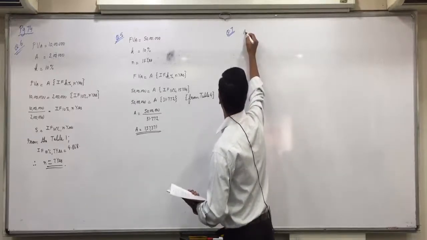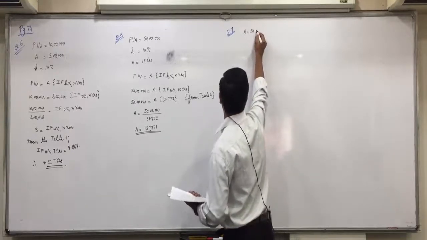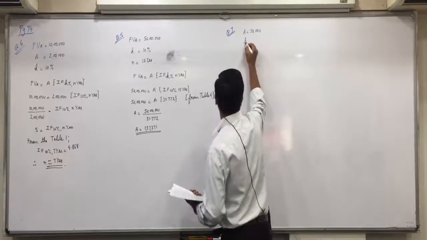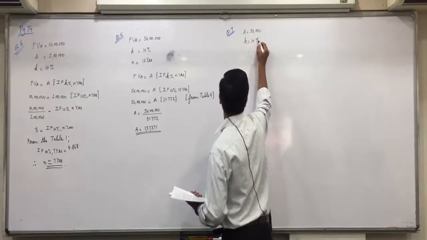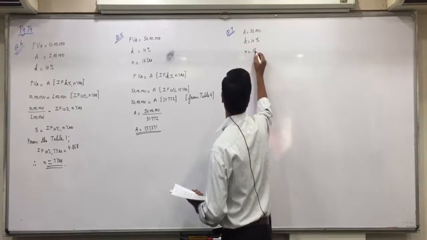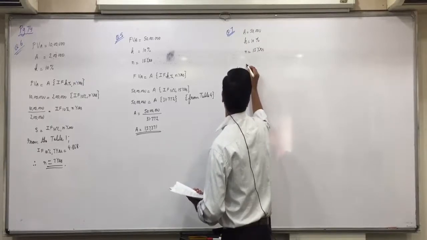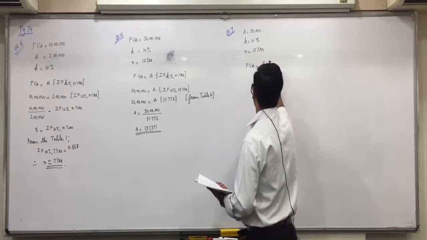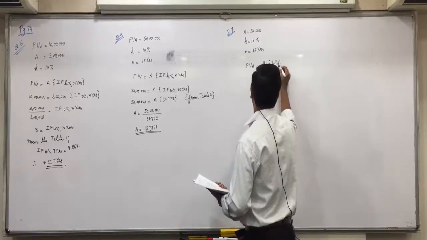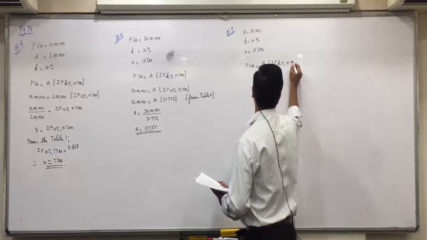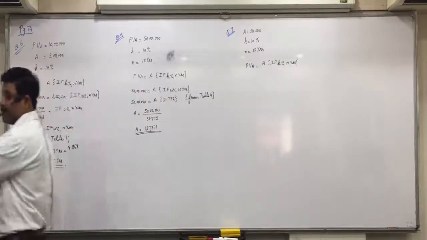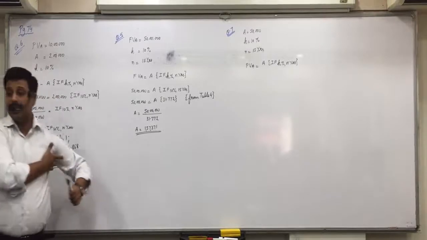A is equal to 50,000. K is equal to 10% and N is 15 years. What is asked is present value of annuity. So PVA is equal to A into interest factor at the rate of K% and N number of years.